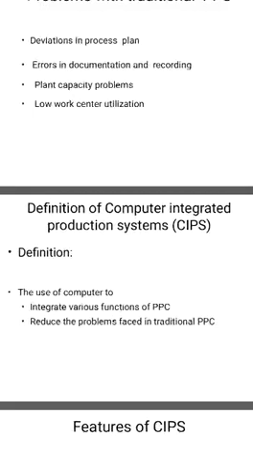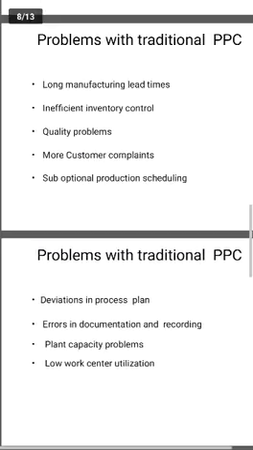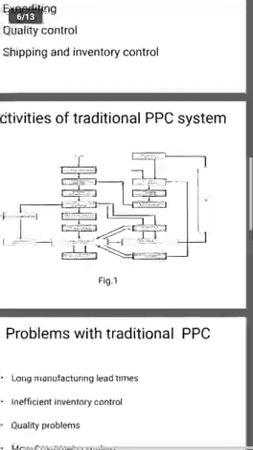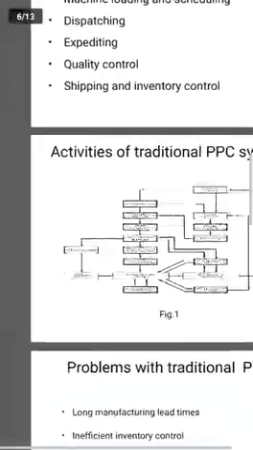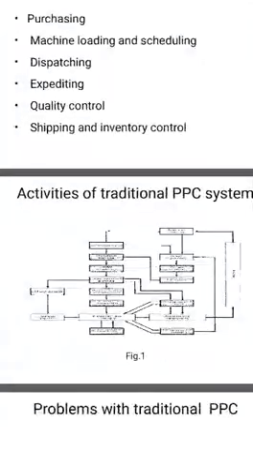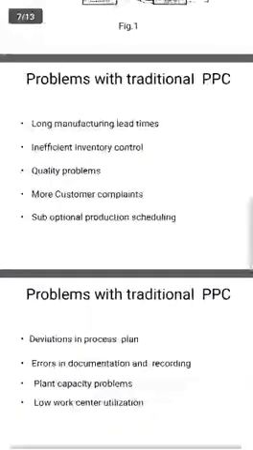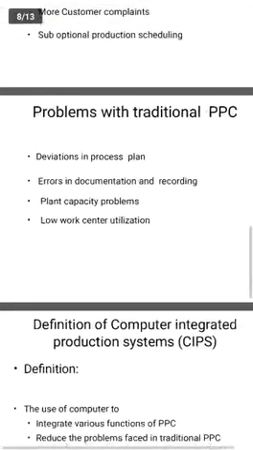Next we'll see the definition of computer integrated production. Till now what we have studied is traditional PPC. Traditional PPC means traditional production planning and control. Now we will see computer integrated production and system. So what is this computer integrated production and system?